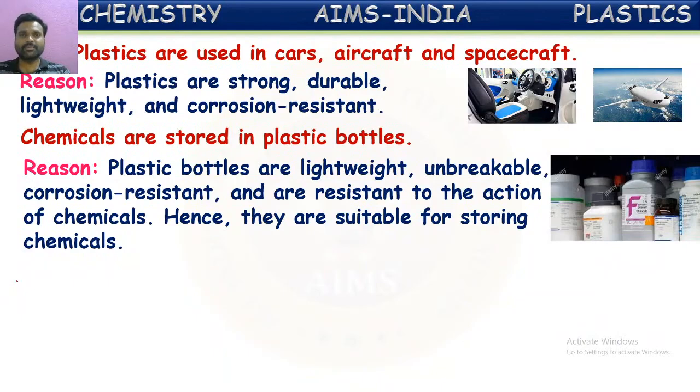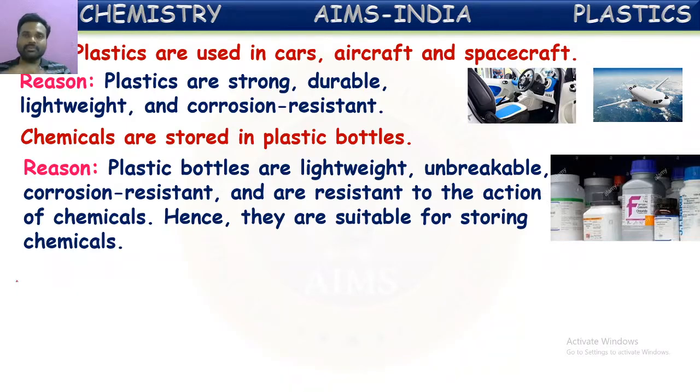The most important reason behind using plastic bottles for preserving chemicals in the laboratory is they are resistant to the action of chemicals. They won't react with the chemicals stored in the bottle. If you use metallic bottles to store these chemicals, the chemicals may react with the metal with which that bottle is made.